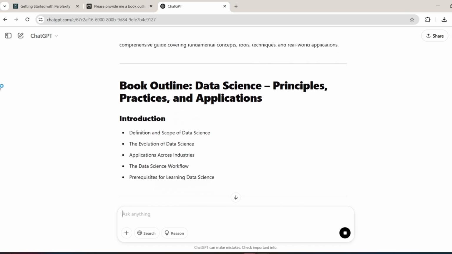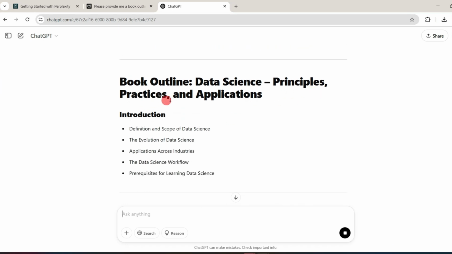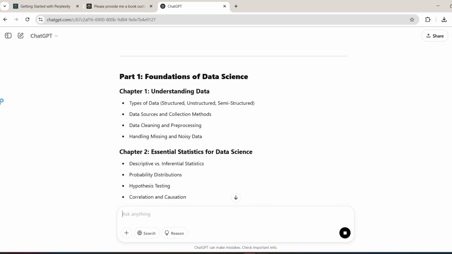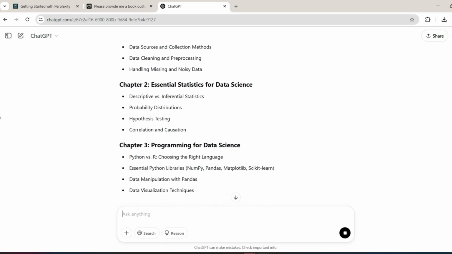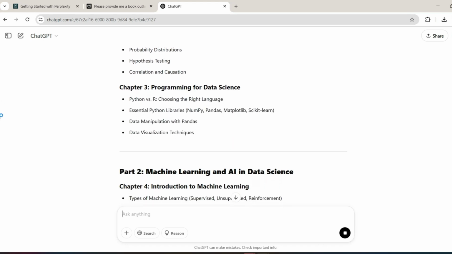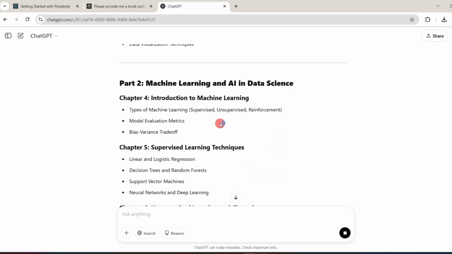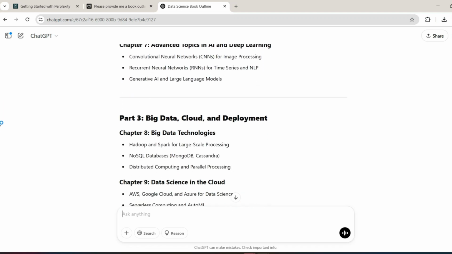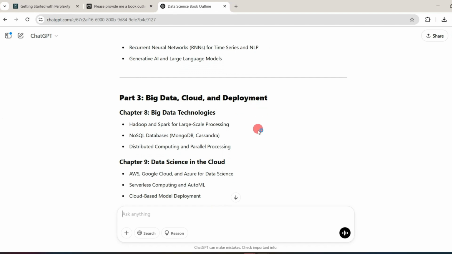It has given me a book title, Data Science: Principles, Practices and Applications. Then introduction, foundations of data science, essential statistics for data science, programming for data science. In Part 2, it has given me machine learning and AI in data science, introduction to machine learning, supervised learning techniques, unsupervised learning, advanced topics, big data, cloud and deployment.